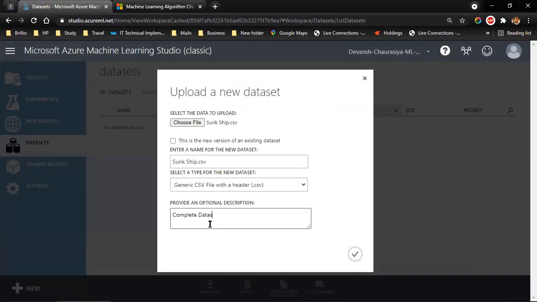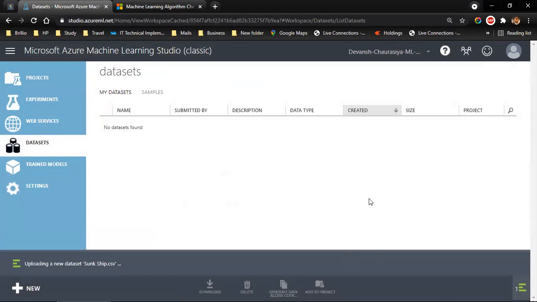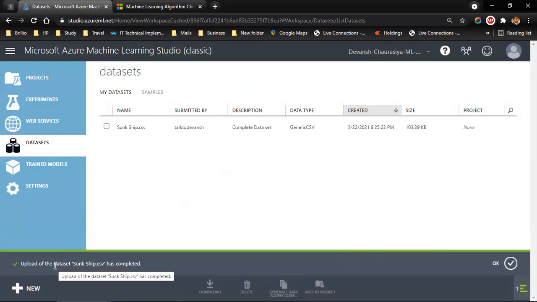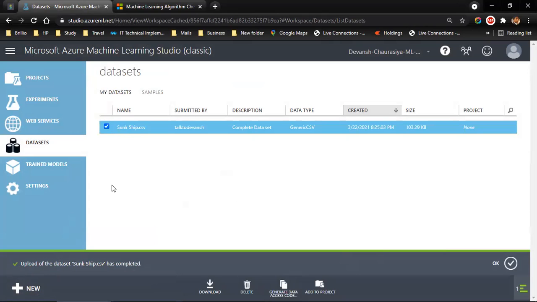Complete dataset. I usually write whether it's some sample or a complete dataset. It helps in the future. Once it is done, I can click on the checkbox. It is uploading. Wow, now it is added. Now I can check this.